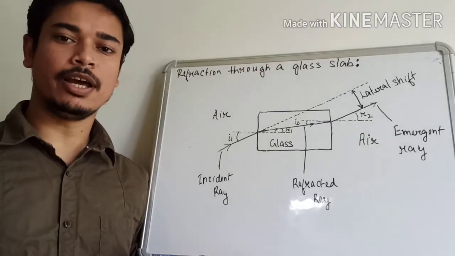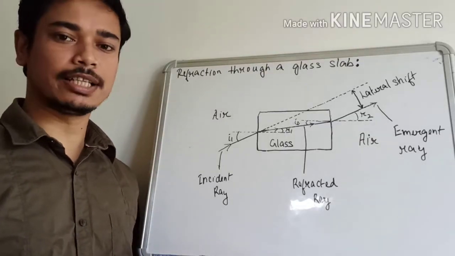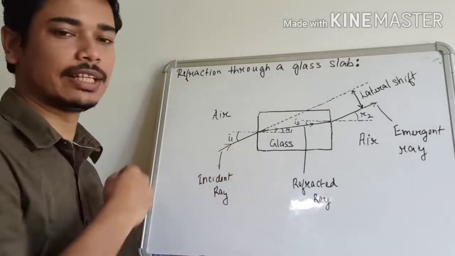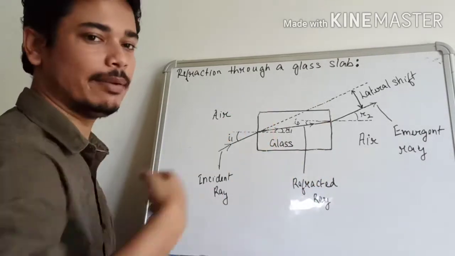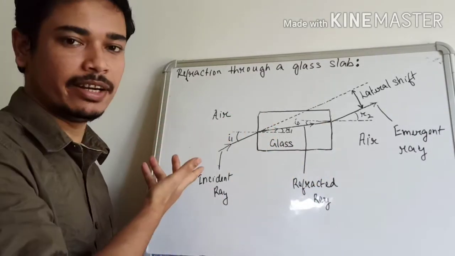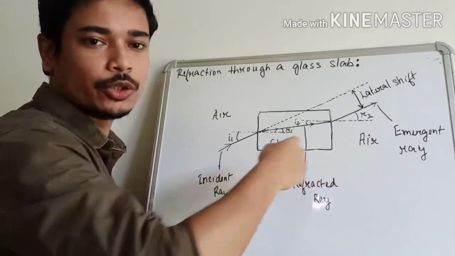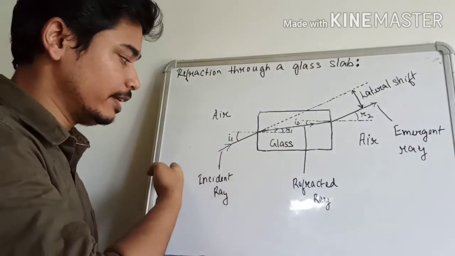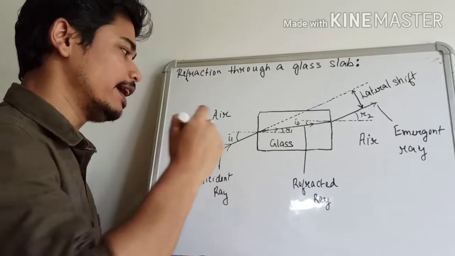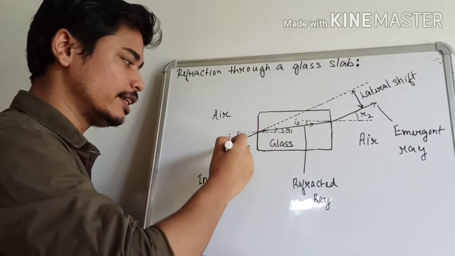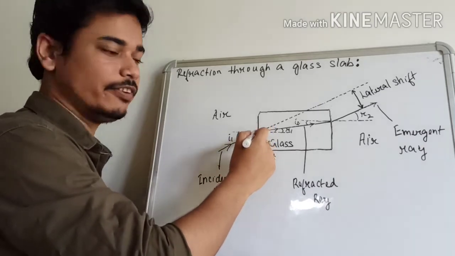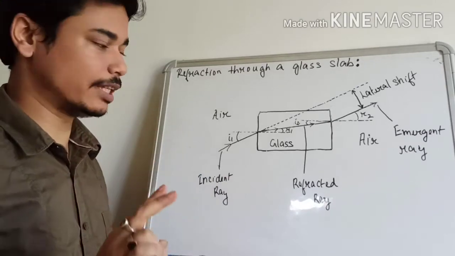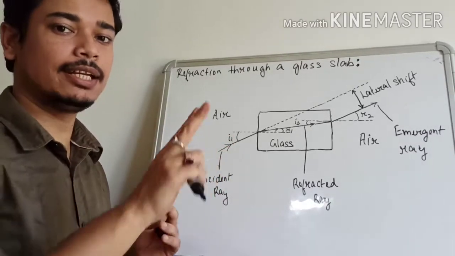The next thing that we have to discuss is refraction through a glass slab. In order to study the refraction through a glass slab, we consider a rectangular glass slab here. On this side we have air, this is glass, and on this side also we have air. So the glass slab is surrounded by air. If an incident ray is incident at this point, striking this interface, this incident ray will suffer two refractions, that means refractions at two interfaces.